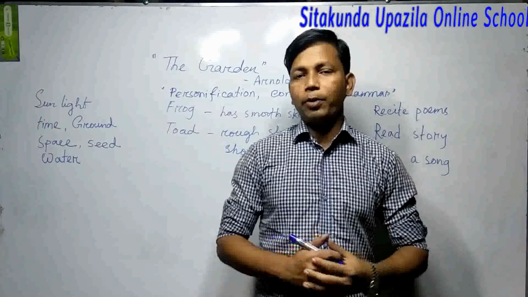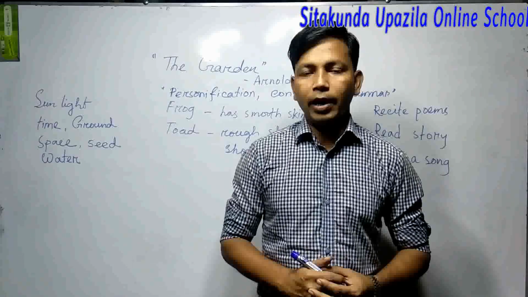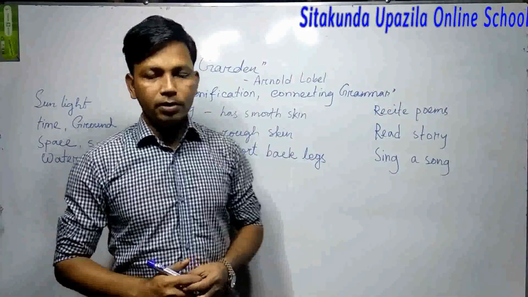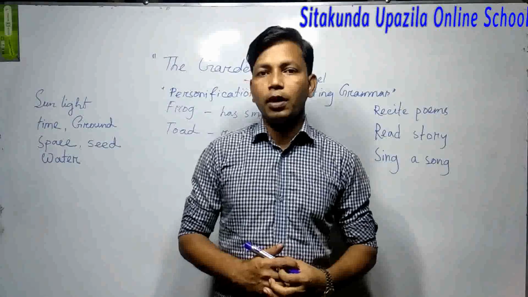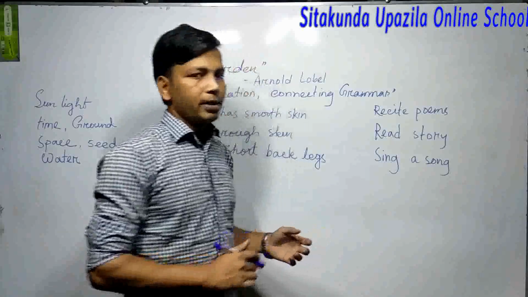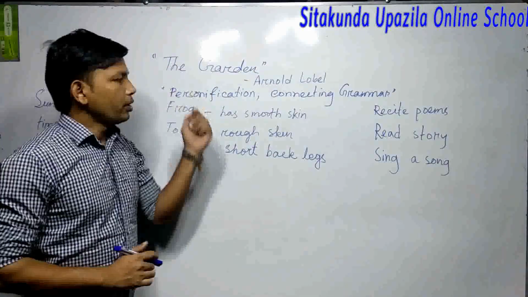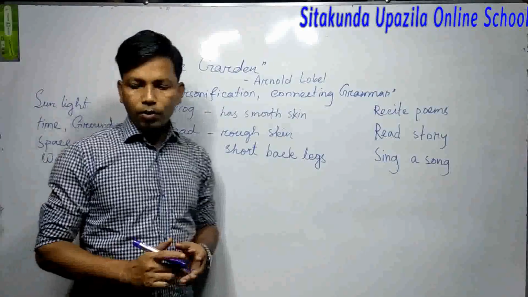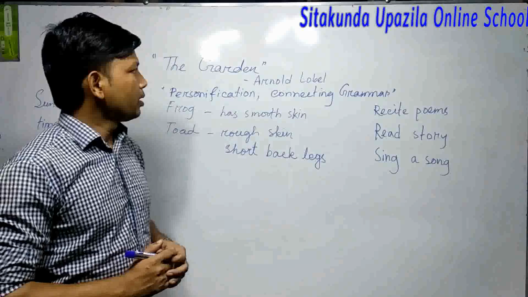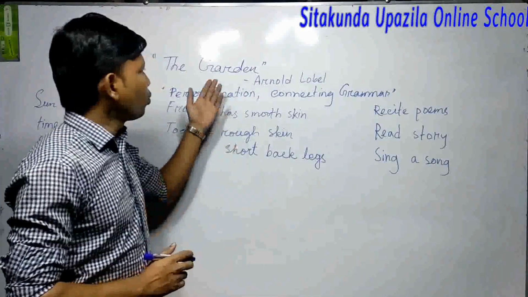Dear students, today I am here with a story for class 6 students, and the title of the story is The Garden, written by American writer Arnold Lobel. He is a 20th century writer, and if you look at the book at the top of the page, you will see that the title is written The Garden. And at first you should know what the garden is.